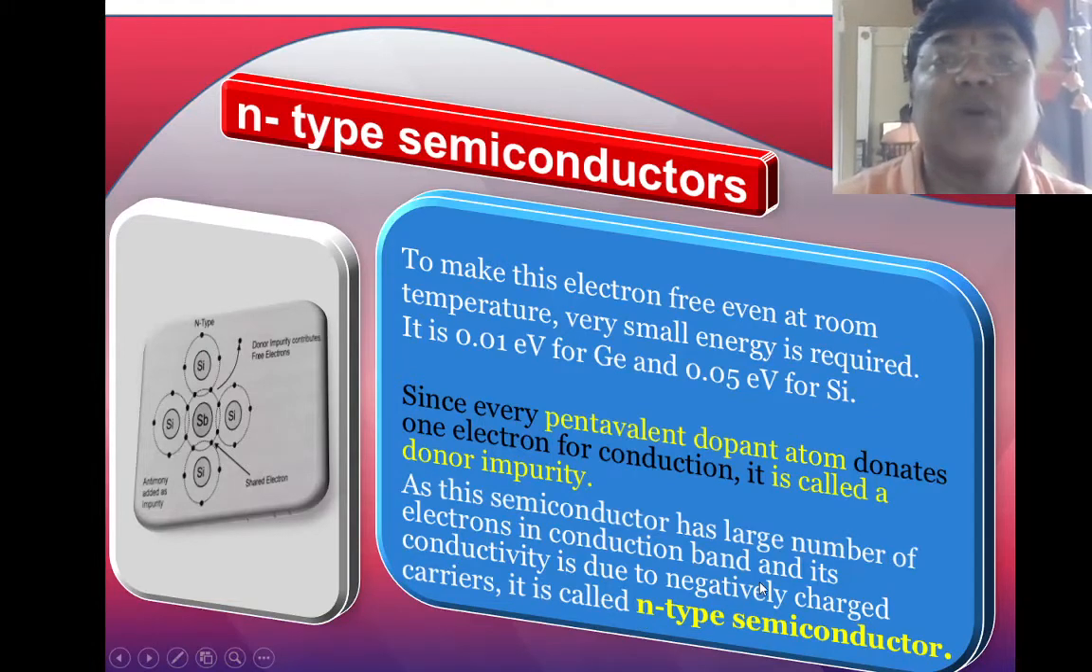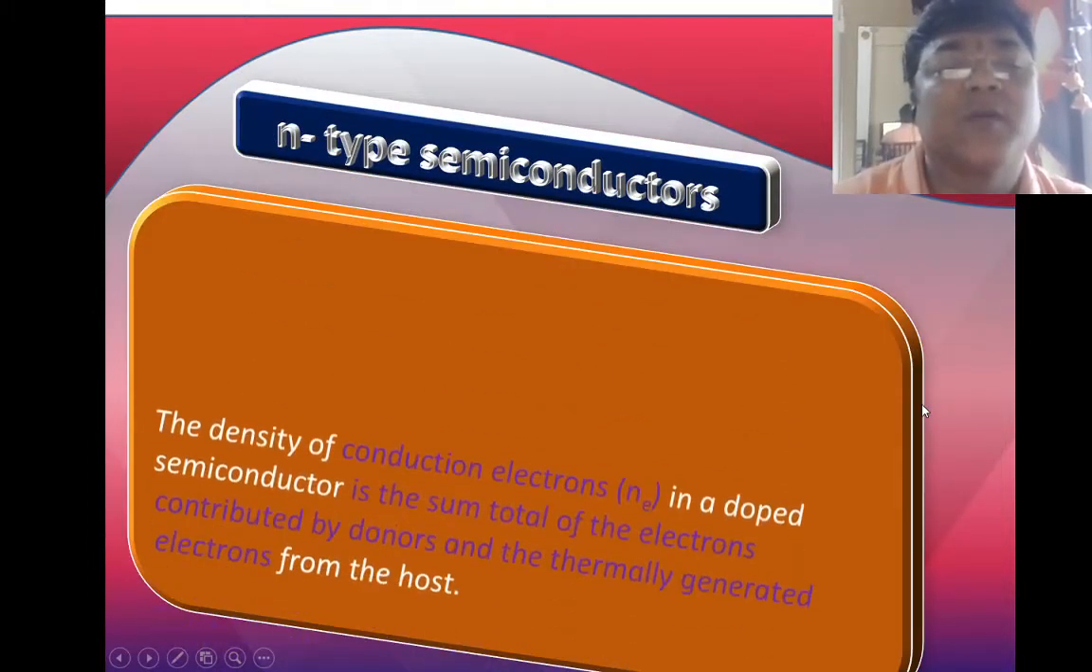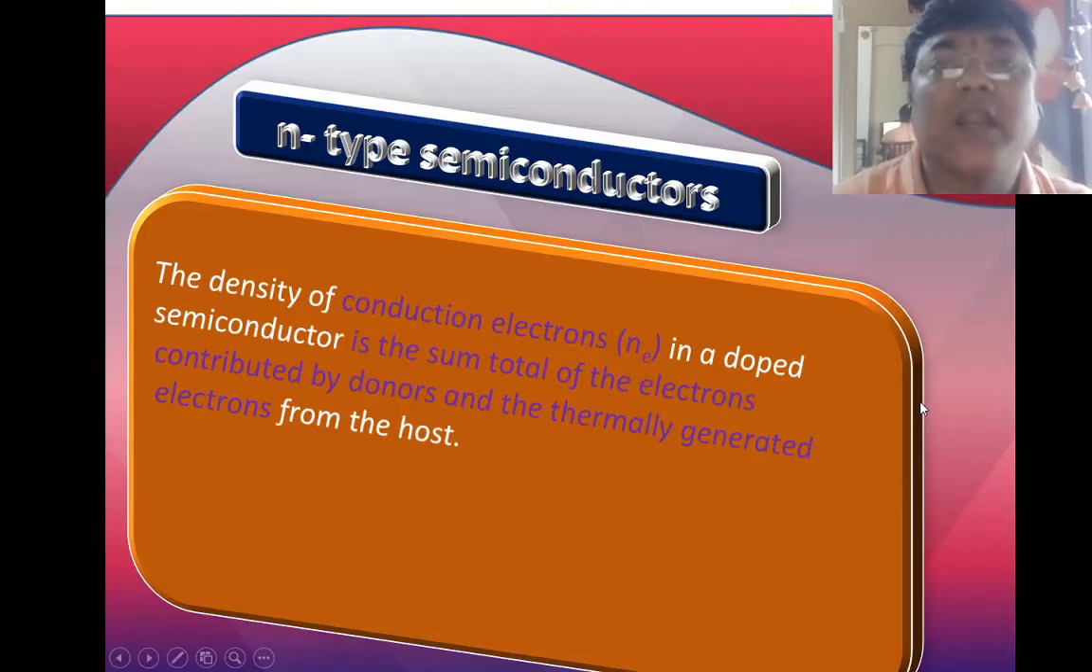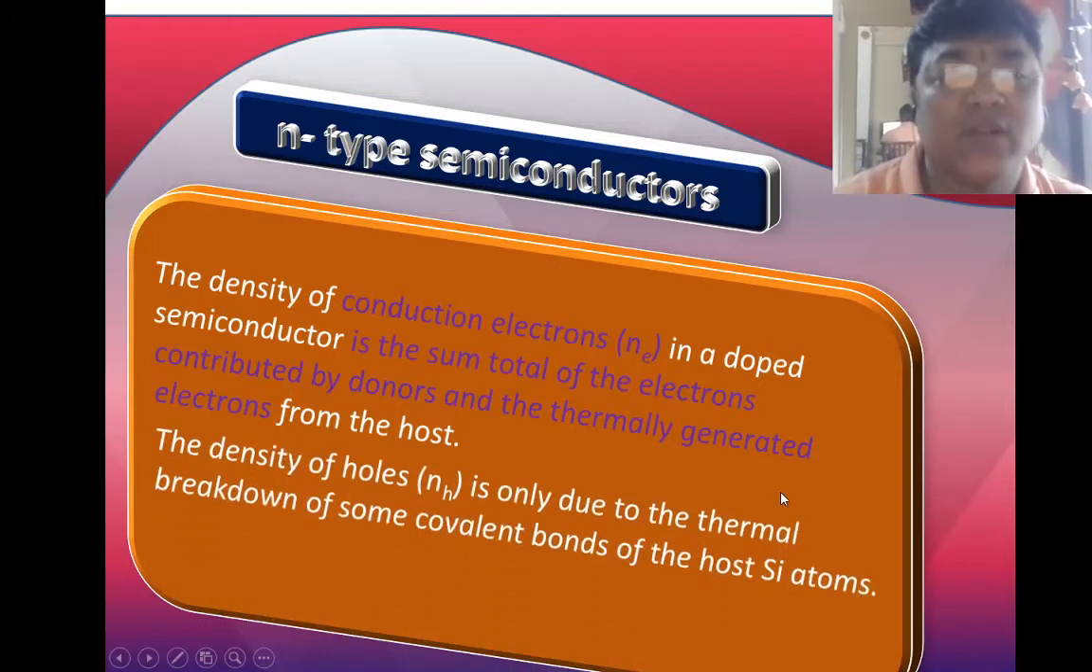Because the conduction is due to negatively charged carriers, that's why it is called N-type semiconductor. Next we will see the density of conduction electrons in a doped semiconductor, which is the sum of two parts. The density of electrons is due to the electrons contributed by donors and the thermally generated electrons from the host. Because of these two, we have the density of electrons.